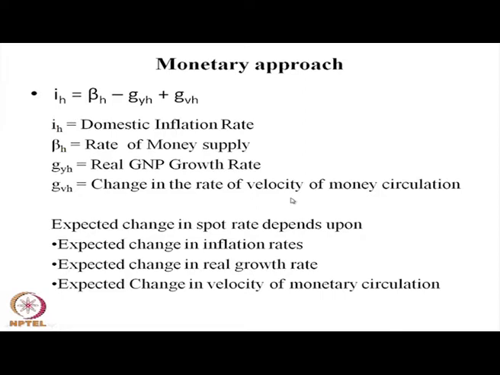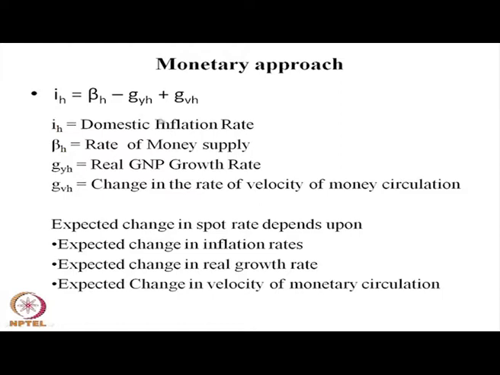So domestic inflation is influenced by the rate of growth of money supply, the rate of growth of the real sector, and the change in the velocity of circulation of money, which determine the inflation rate in the economy.